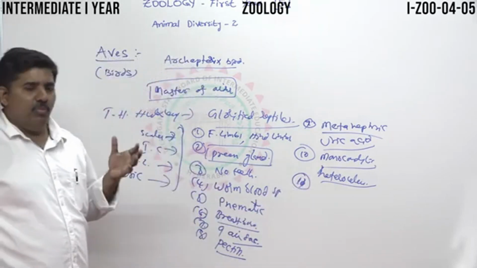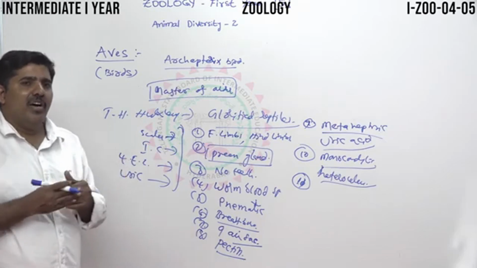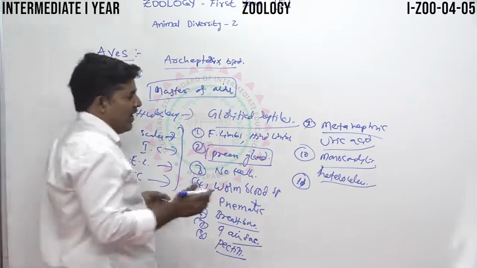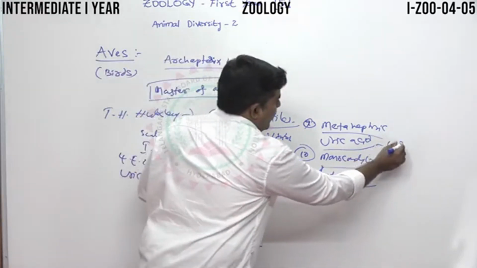Then, urinary. In most birds, the urinary bladder is absent. Very, very important: the urinary bladder is absent.